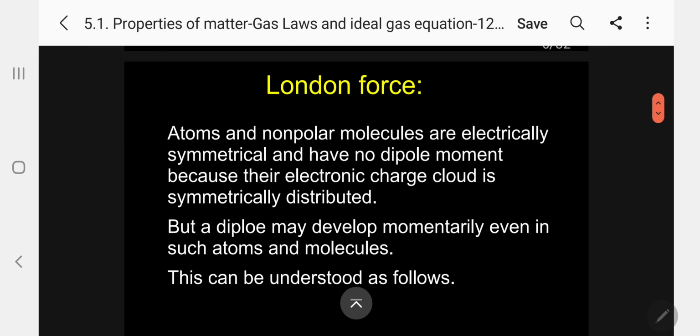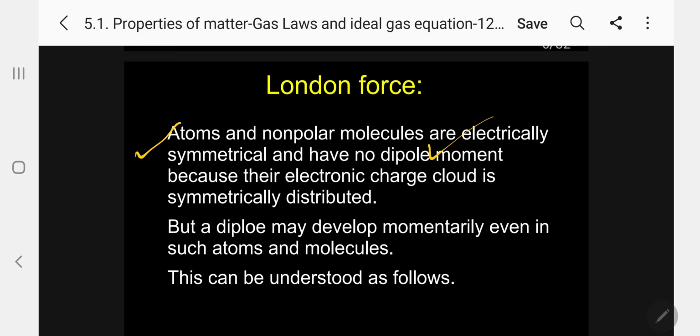So let me concentrate on the dispersion force or London force. Atoms and non-polar molecules, homodiatomic gaseous molecules, are called non-polar molecules. Cl2, F2, N2, O2, etc. are non-polar. Helium, neon, argon, these are all atomic gases. So atoms and non-polar gaseous molecules are electrically symmetrical and have no dipole moment.